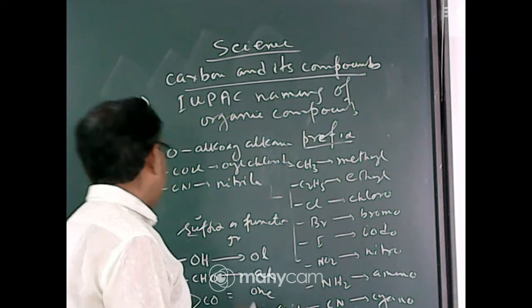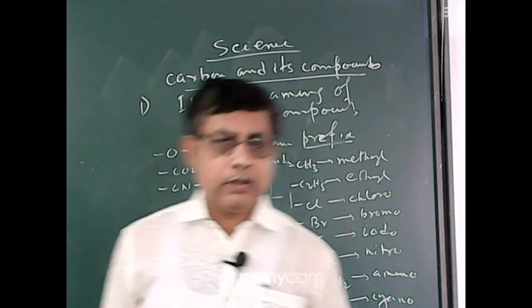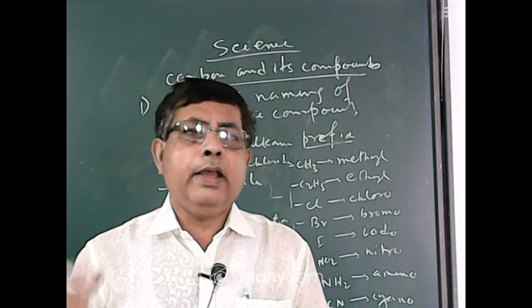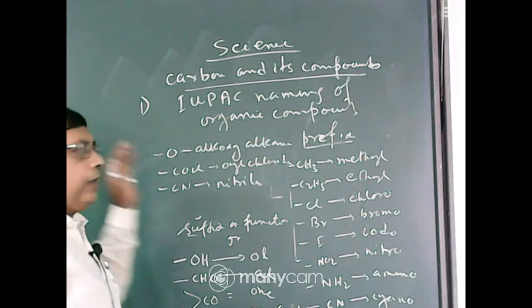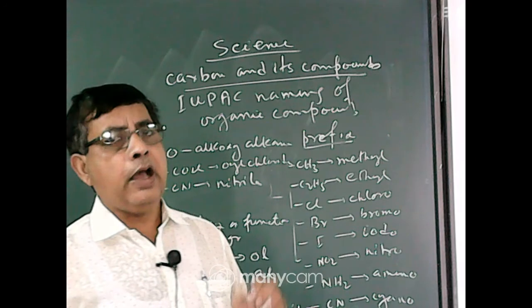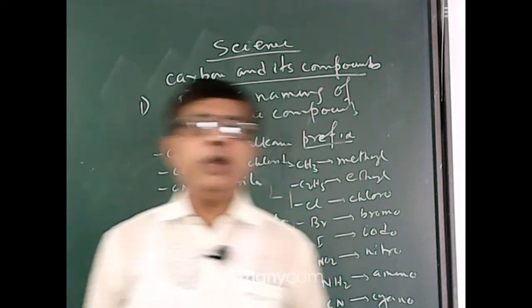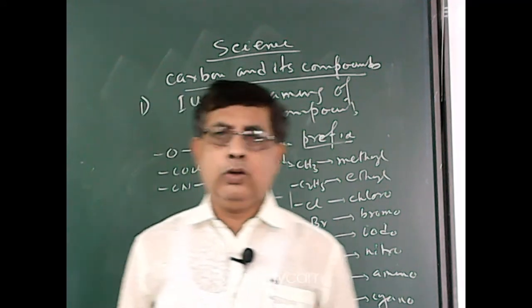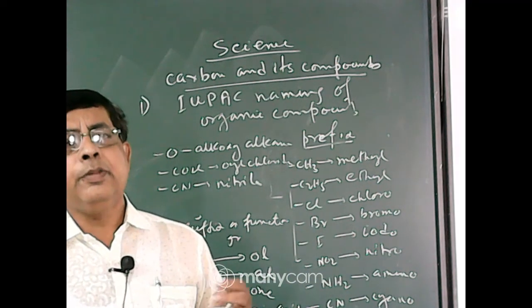So you must remember this root word up to 6 carbon atoms, that is in your syllabus. Meth, eth, prop, but, pent, hex. Primary suffix: ane for carbon-carbon single bond, ene for carbon-carbon double bond, yne for carbon-carbon triple bond. Prefix: CH3 is called methyl, C2H5 is called ethyl, Br is called bromo, Cl is called chloro, I is called iodo, NO2 is called nitro. These are prefixes, that means side chain.